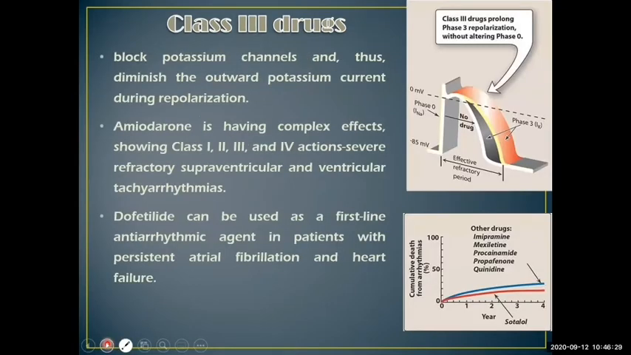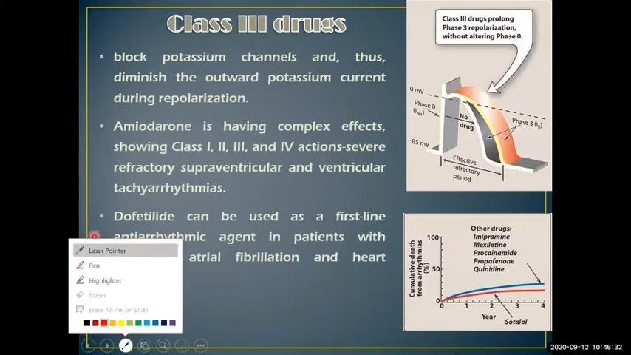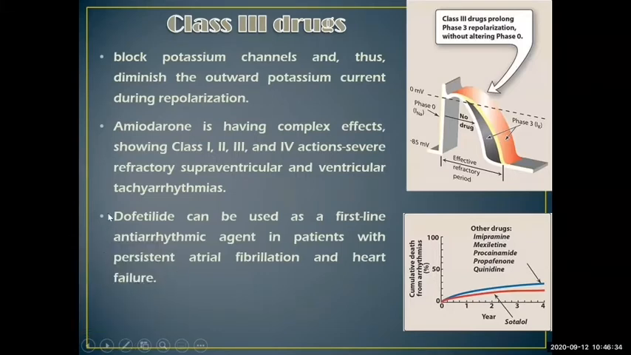Now class 3 drugs. Class 3 drugs include potassium channel blockers. Potassium channel blockers diminish the outward potassium current, and thereby they are going to increase the effective refractory period and reduce the occurrence of sudden heart attacks. Further, drugs such as amiodarone have complex effects showing class 1, 2, 3, and 4 actions, and particularly they are used in severe refractory supraventricular or ventricular tachyarrhythmias.